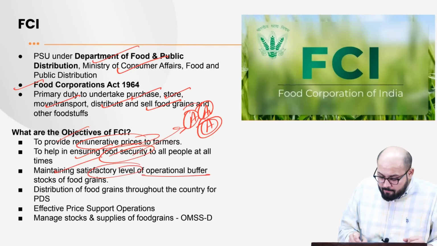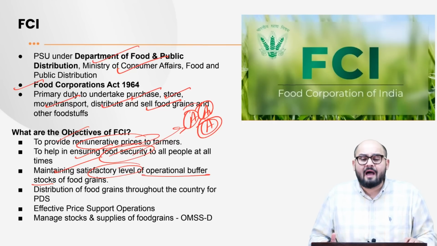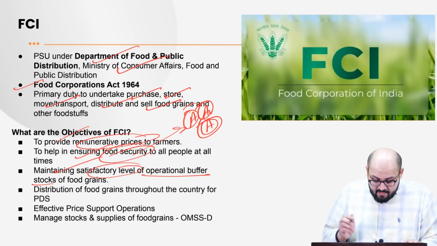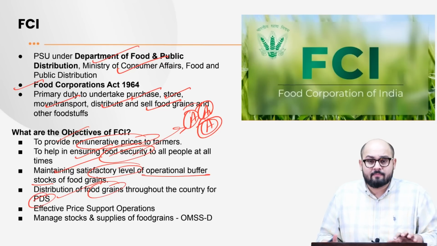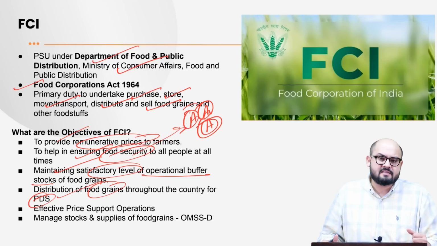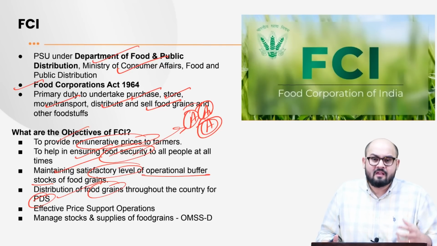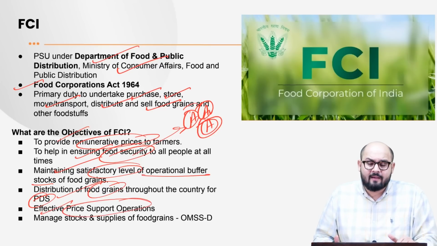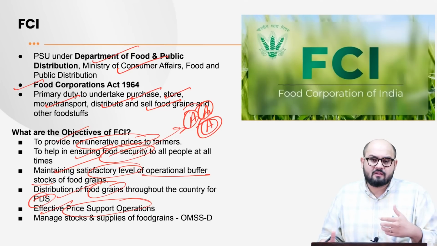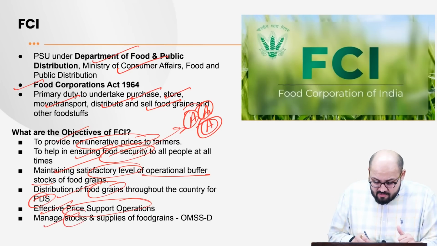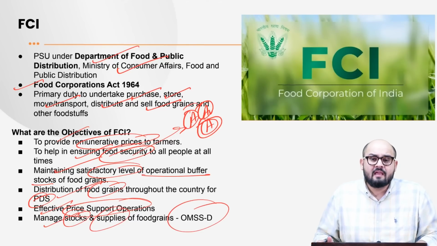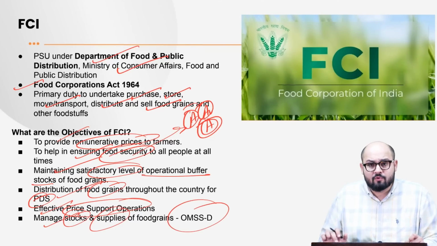Maintaining a satisfactory level of operational buffer stocks, very important. In order to have emergency or exigency plans, the Food Corporation of India stores buffer stocks. Then we have got distribution of food grains throughout the country with respect to the public distribution system. So it makes sure that the vulnerable sections of society are given adequate food resources, adequate nutritional value, right? Then effective price support operations are also handled by the Food Corporation of India. And in this article which we have taken, the base is that it manages the stocks and supplies of food grains. So we have got the open market sales scheme, domestic, with respect to the rice crop. So that is what you need to know about the Food Corporation of India.